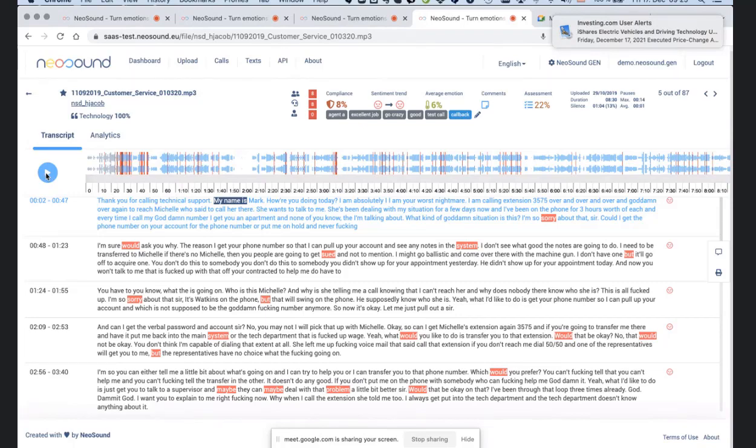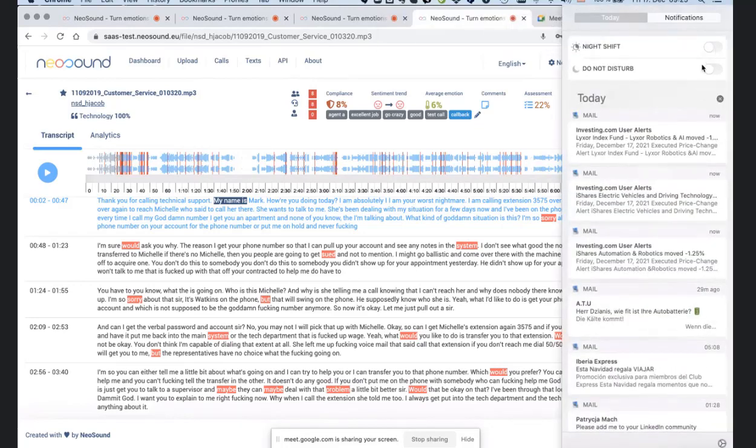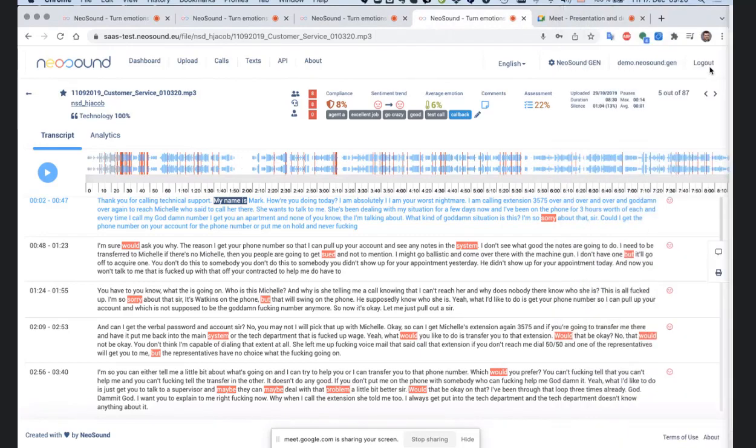Yeah, that is the example of an emotional call. I wanted to show you how it works and what these red areas mean in the audio signal. That was not our call, I have to admit. Likely we do not have this kind of conversation, but some telecom companies have.